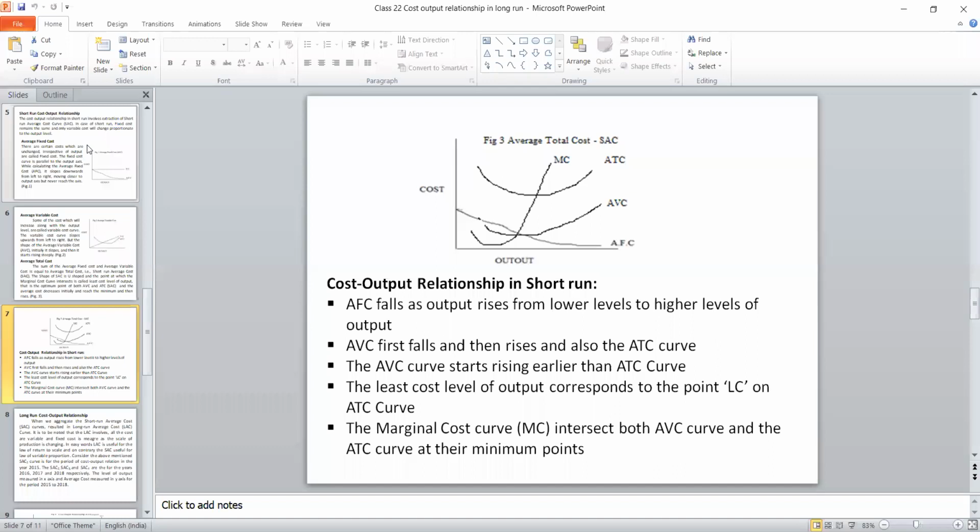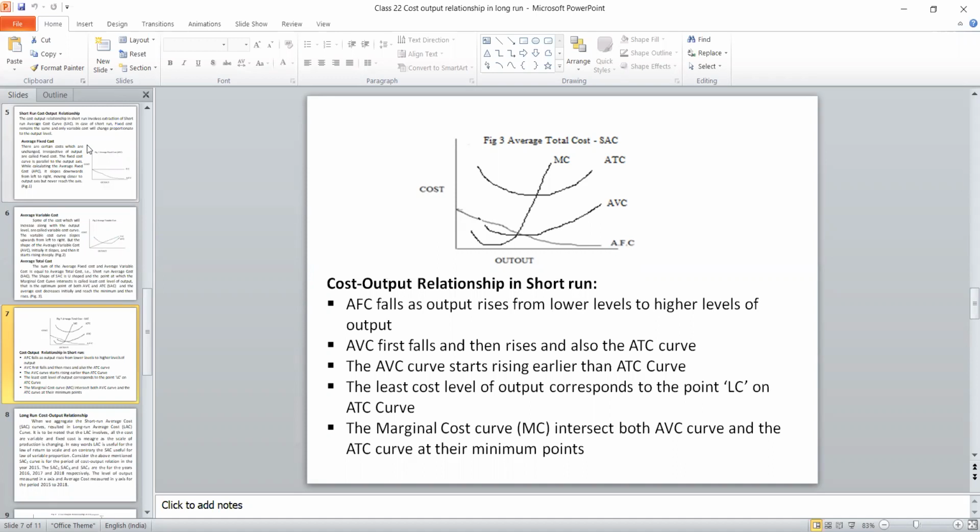So what happened to AFC? The average fixed cost falls as output rises from the lower level to a higher level. Understand? AFC sloping downwards. Number 2, AVC first falls and then rises, and also the ATC curve. That is both AVC and ATC. Initially it will come down and it will go up.